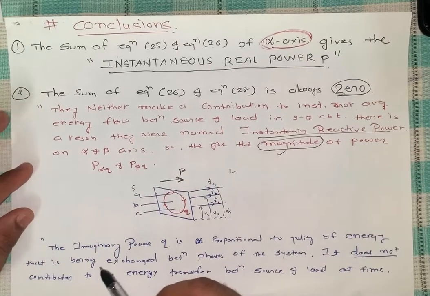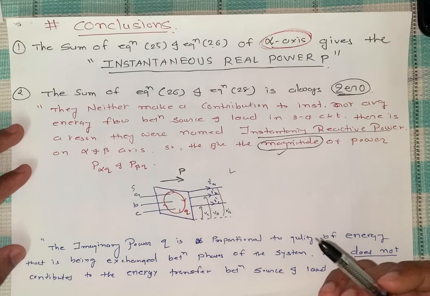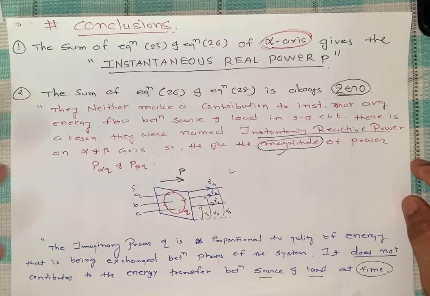Now, last but not least, the imaginary power Q is proportional to the quantity of energy that is being exchanged between the phases of the system. It does not contribute to the energy transfer between source and load at a time. And we are talking about the time domain situation. Okay, thank you.